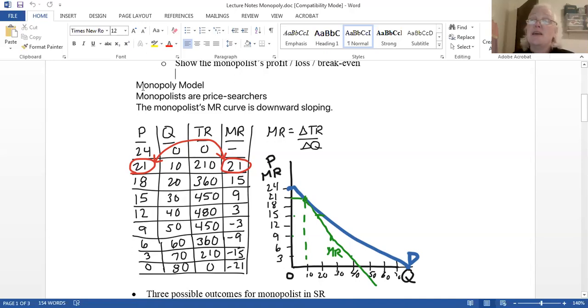All right, so based on this demand, and I plotted it, look here, the blue line. The blue line is these first two columns plotted. 24 and 0, 0 and 80, connect the dots, straight line, and there I have my demand curve.